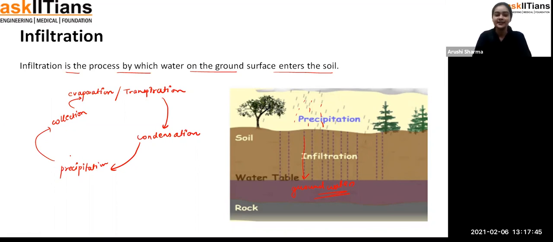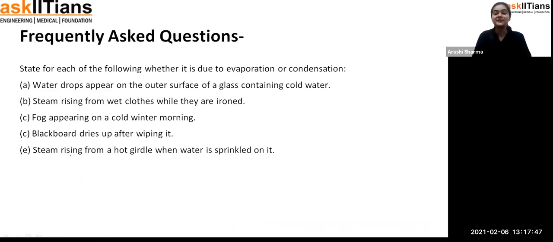Okay, so that means we have covered all of the topics which we had to discuss today. We have done water, then the uses of water, then the reasons for water shortage, what could be the consequences, then we have seen what the water cycle is and what the processes involved in the water cycle are.